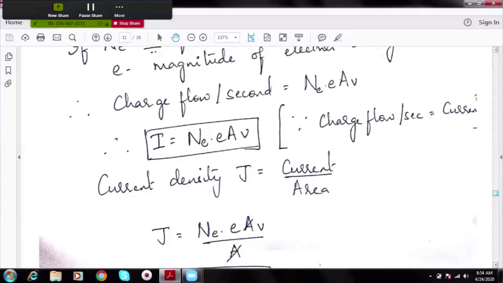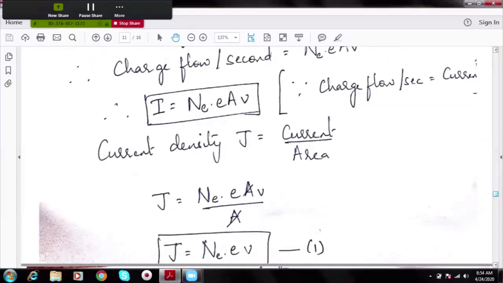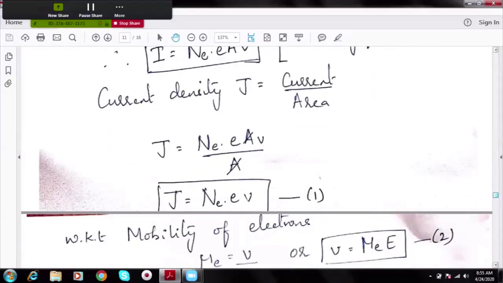Let us start with what is current density. Current density is current flowing per unit area or per unit volume. In our case, it is per unit area. So I write current density as current, and we have already derived the expression Ne E A into V. Let me divide by A. As a result, I have got the current density of all the electrons passing through unit area. That is J is equal to Ne into E into V.